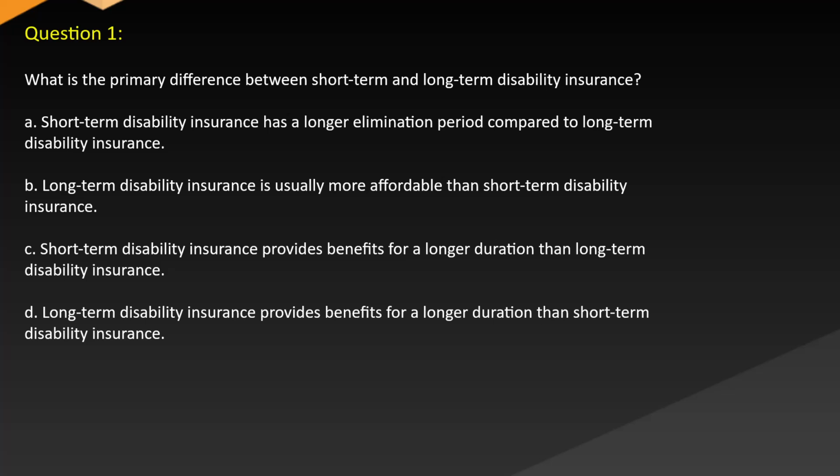Question 1. What is the primary difference between short-term and long-term disability insurance? A. Short-term disability insurance has a longer elimination period compared to long-term disability insurance. B. Long-term disability insurance is usually more affordable than short-term disability insurance. C. Short-term disability insurance provides benefits for a longer duration than long-term disability insurance. D. Long-term disability insurance provides benefits for a longer duration than short-term disability insurance.